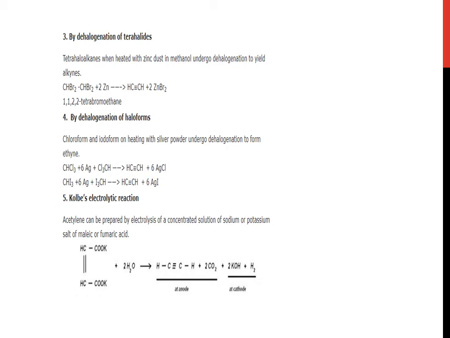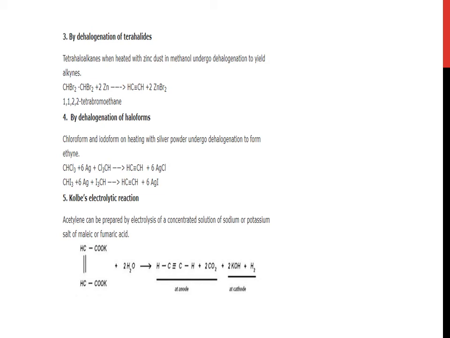Chloroform and iodoform on heating with silver powder undergo dehalogenation to form ethine. CHCl3, when reacted with silver, gives CH triple bond CH with silver chloride. Similarly, again with two molecules of iodoform, you will get silver iodide.